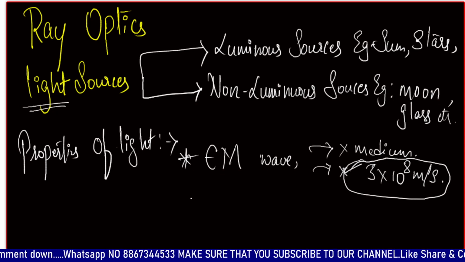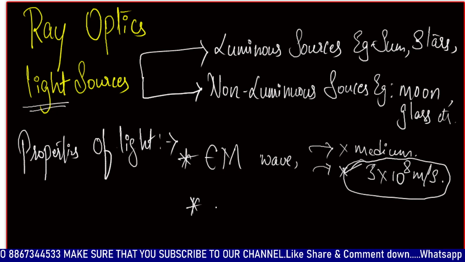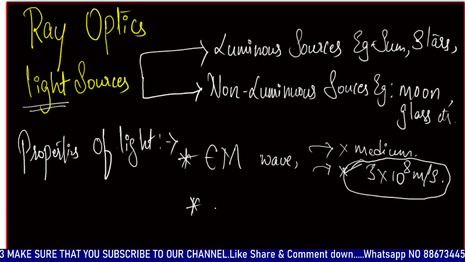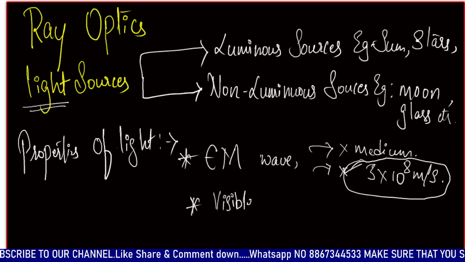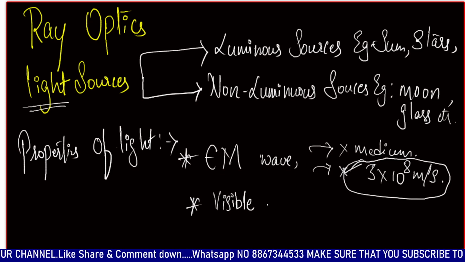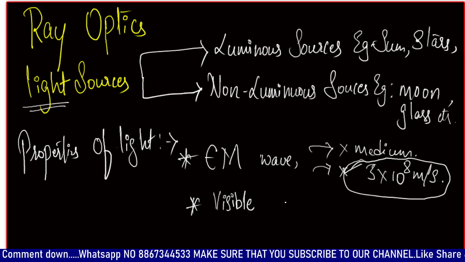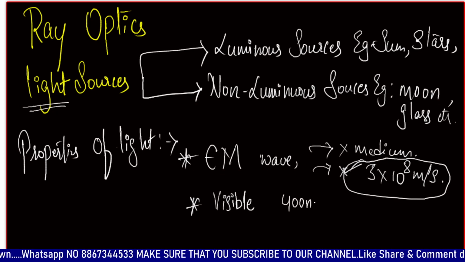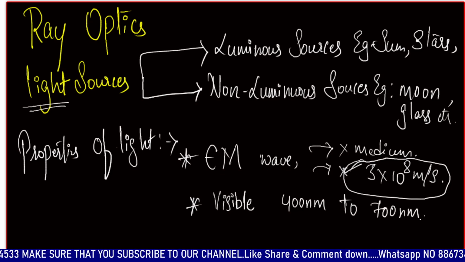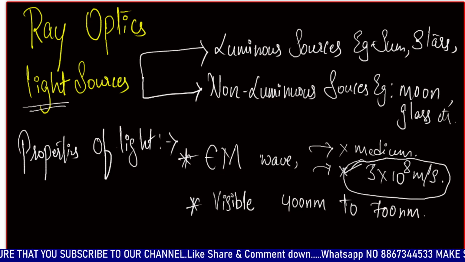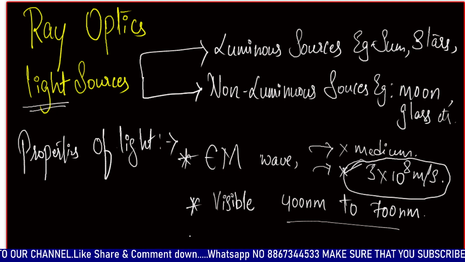So the next property that we will discuss is wavelength, okay. Light has a specific wavelength which is visible to human eyes, that is visible light, okay. Since it is visible, that makes us see all the surrounding things. And what is its specific wavelength? That's 400 nanometer to 700 nanometer, okay. This is an important thing, that is the wavelength of light.